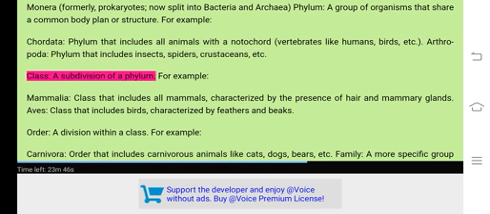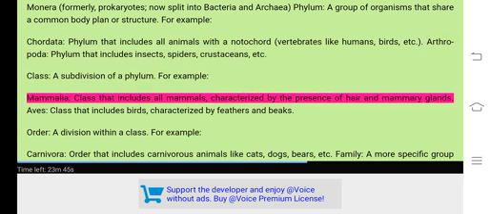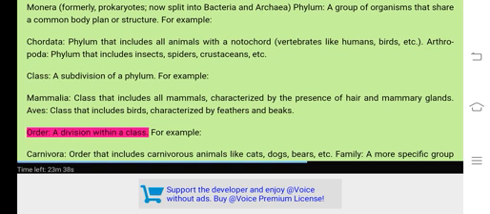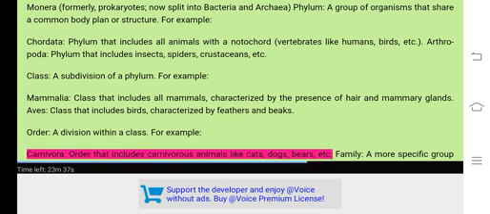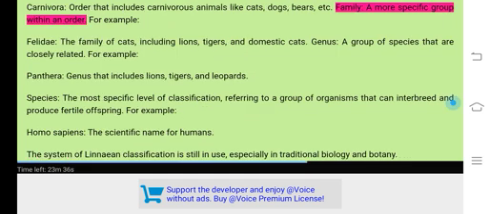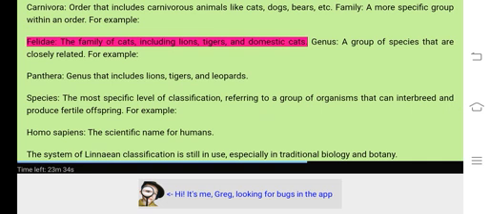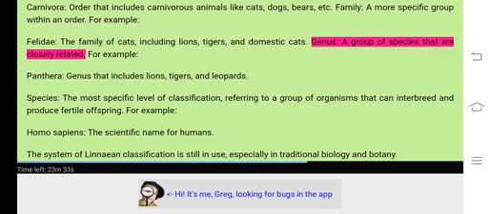Class, a subdivision of a phylum. For example, Mammalia, class that includes all mammals, characterized by the presence of hair and mammary glands. Aves, class that includes birds, characterized by feathers and beaks. Order, a division within a class. For example, Carnivora, order that includes carnivorous animals like cats, dogs, bears, etc. Family, a more specific group within an order. For example, Felidae, the family of cats, including lions, tigers, and domestic cats. Genus, a group of species that are closely related.